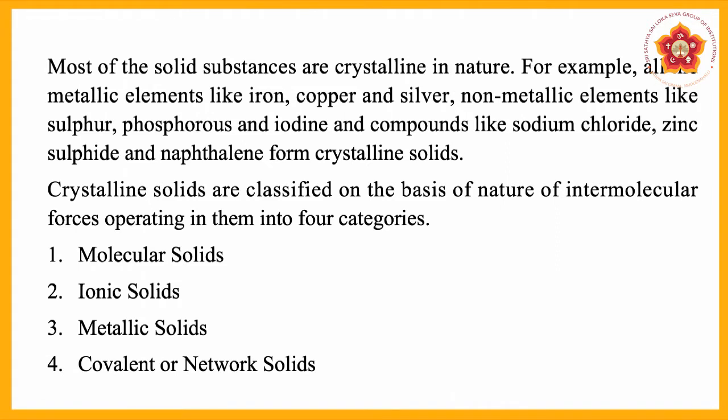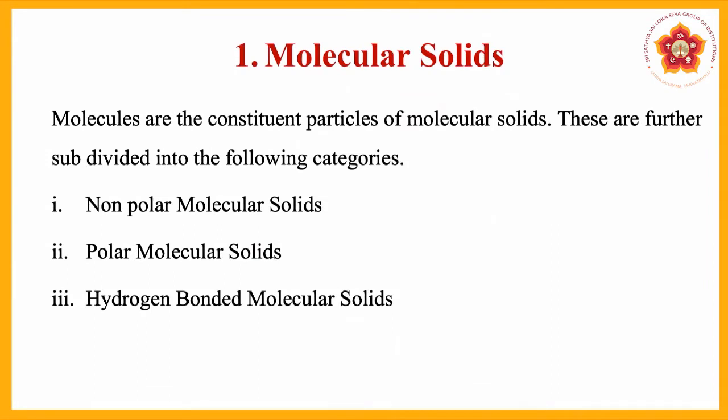Crystalline solids are classified on the basis of the nature of intermolecular forces operating in them into four categories: molecular solids, ionic solids, metallic solids and covalent or network solids. Here we will discuss all four types one by one in detail.